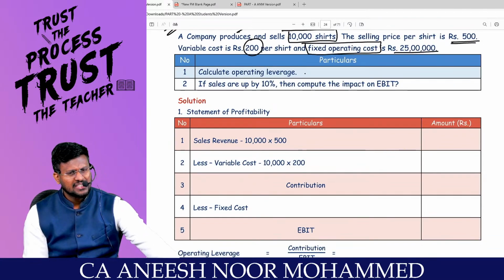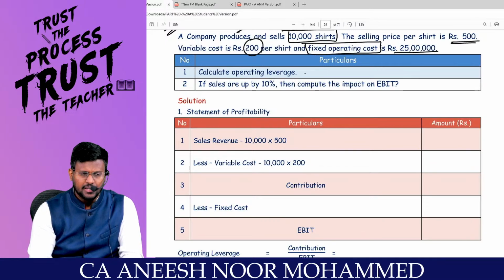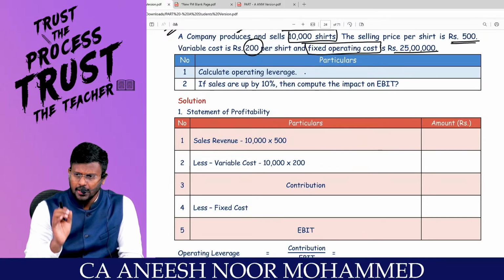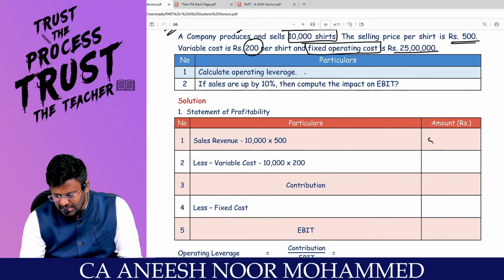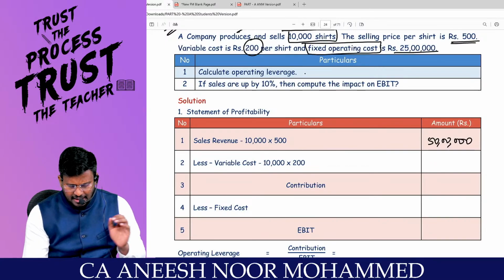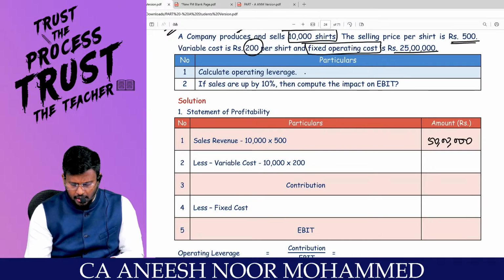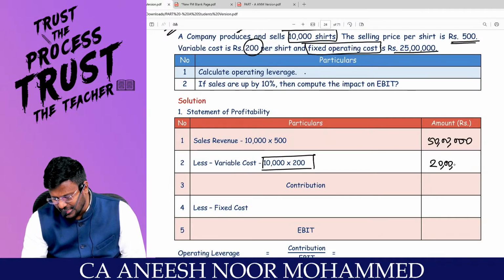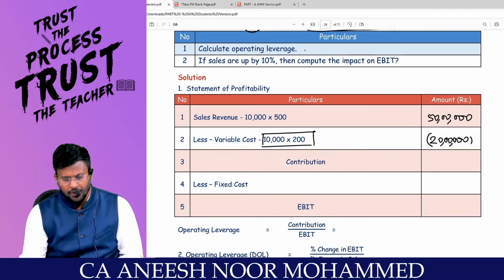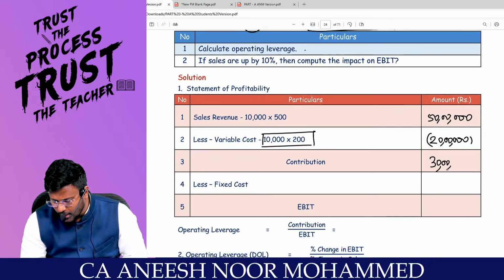Can I calculate the sales revenue, my dear lovable students? How many units of shirts are they selling? So 10,000 into every shirt they are selling for 500. So 50 lakhs is the total sales value. From the 50 lakh, are they incurring variable cost? Yes, sir. For every shirt, they are incurring 200. So 10,000 into 200 comes to 20 lakh, the variable cost. So from 50 lakh, if you reduce 20 lakh, 30 lakh will be the contribution.